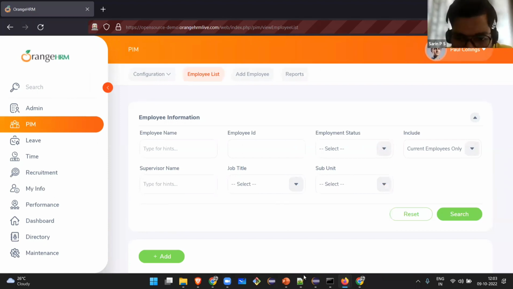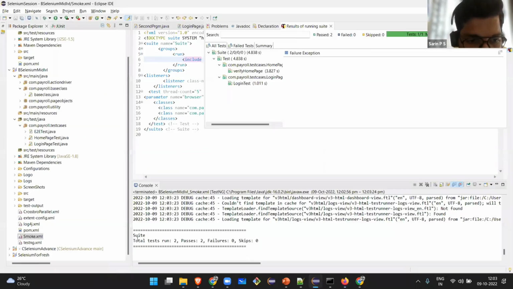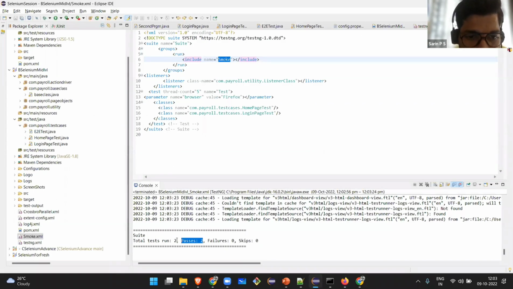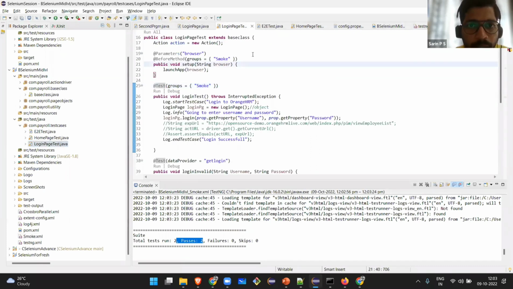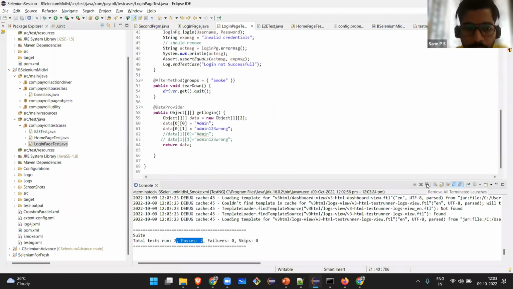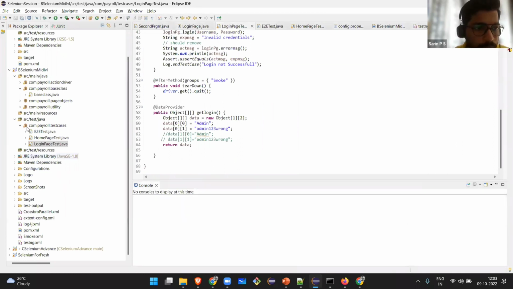Okay, let me see the report. Did anything fail? No. Total test cases run, 2, and both of them passed. Why did the number change to 2? Because I have given the tag smoke here and smoke here. That is why 2 test cases got executed right now. So this is how I am doing it manually.